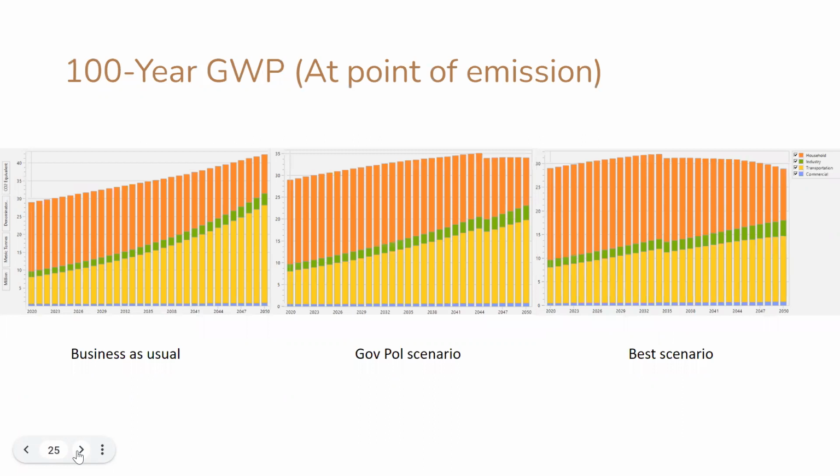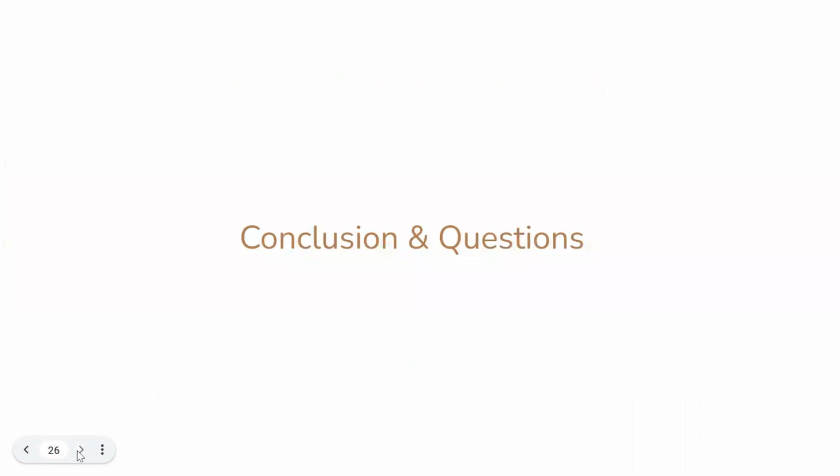About the global warming potential emissions, this is our data showing the domination in the transportation sector.